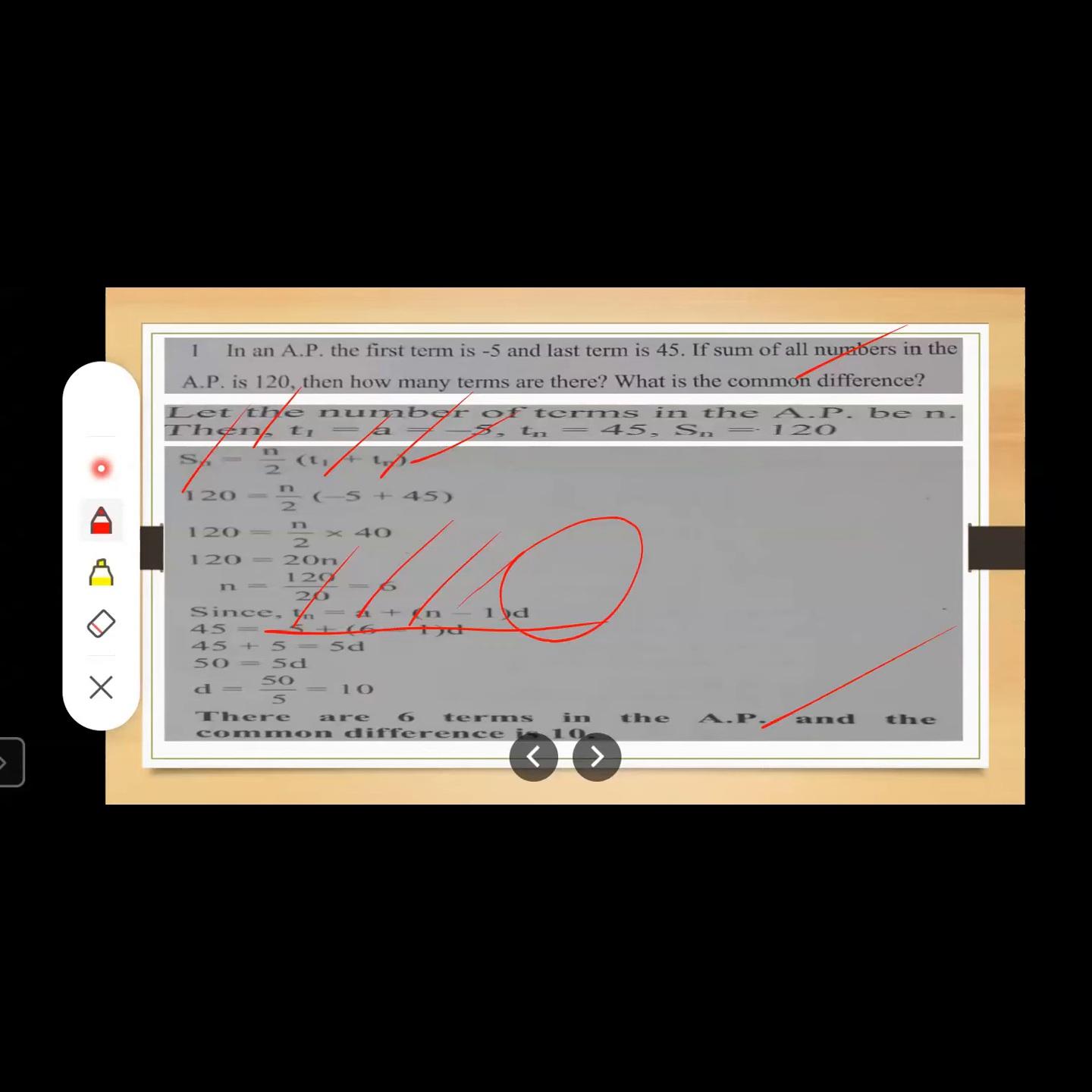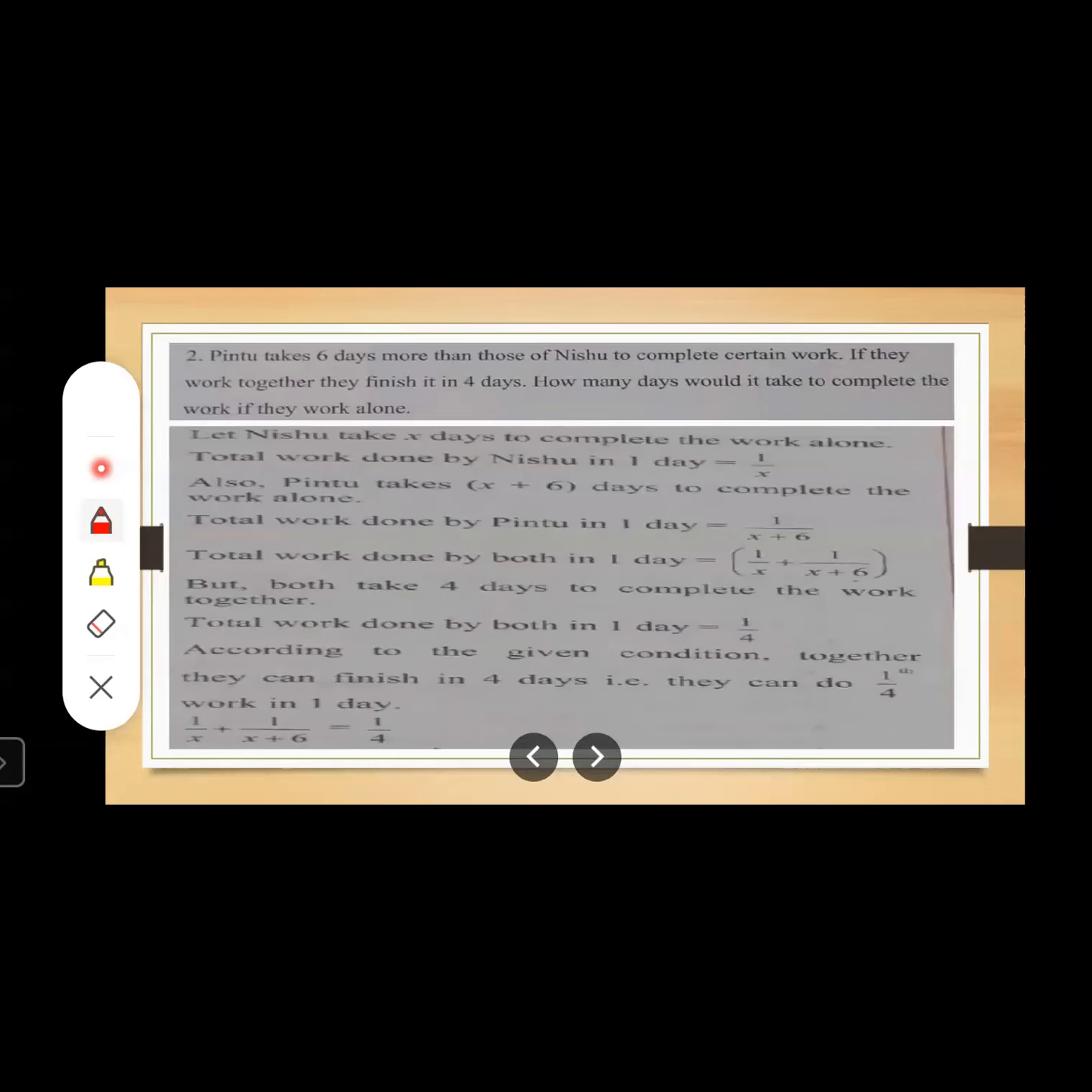Okay, now let us solve or discuss the last sum of this question paper. Pintu takes 6 days more than Nishu to complete certain work. If they work together, they finish it in 4 days. How many days would it take to complete the work if they work alone?